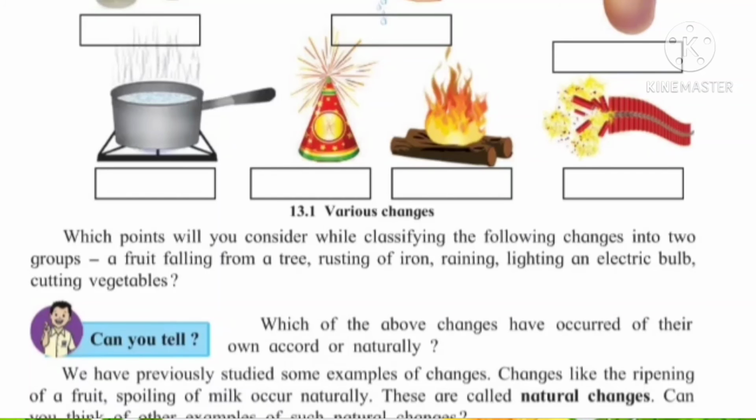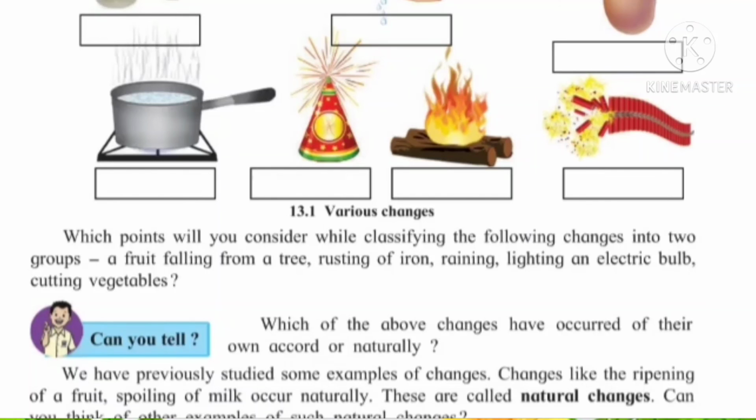Now which of the above changes have occurred of their own accord or naturally? In the above examples, which occurred naturally, that we have to tell. So fruit falling is natural, yes. Then rusting of iron, then raining.